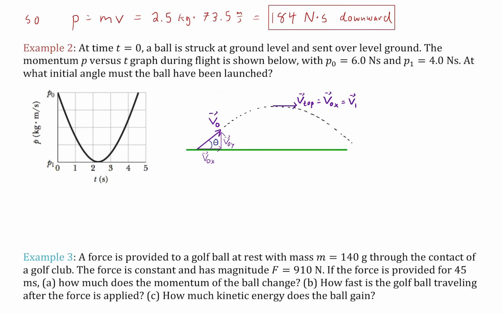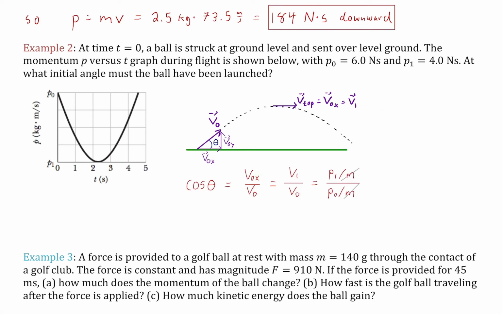Basically, y is a function of x graph, with y and x. Here we have our initial velocity broken into its vertical and horizontal components, and then we have the velocity at the top, which is just equal to the initial horizontal component of velocity, because there's no acceleration in the horizontal direction, so that component of velocity is unchanging. And I'm showing that as v1 to be consistent with the notation in the graph. So in other words, p1 just equals mv1.